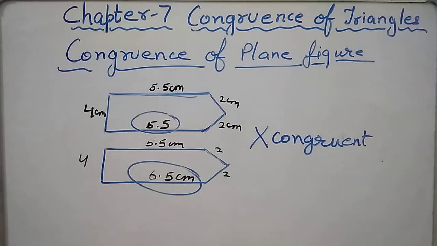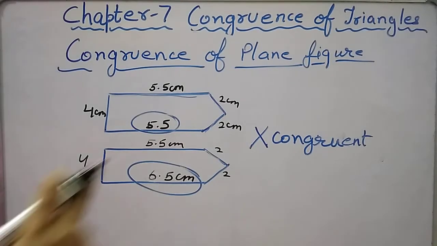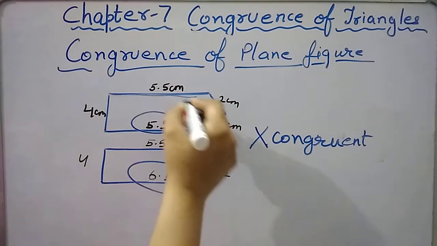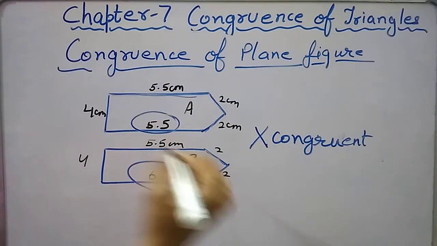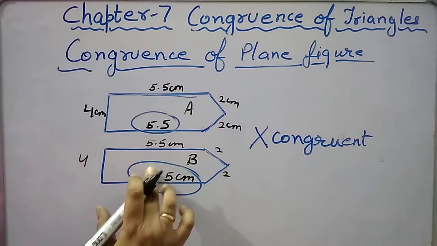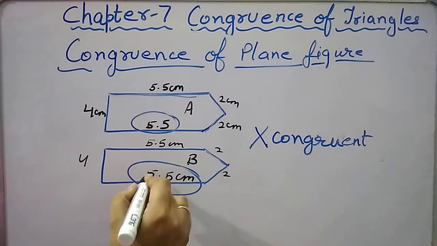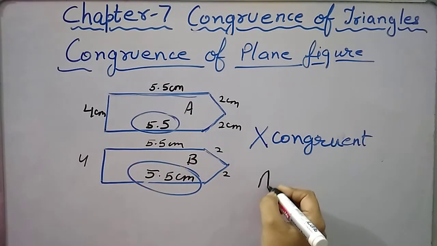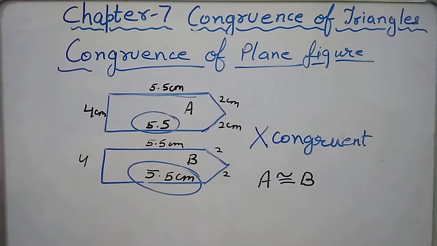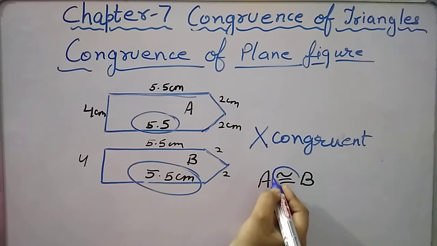Whenever we have to write that this figure is congruent to the second one, what we can do, for suppose the name of this figure is A and the name of this figure is B, so if they are congruent, I can write it as A is congruent to B. Now you all must be wondering, what is this?